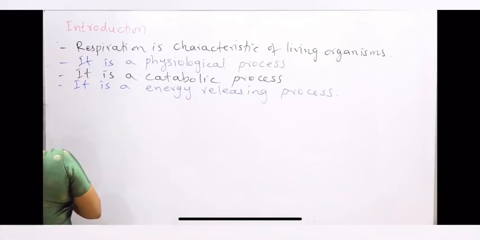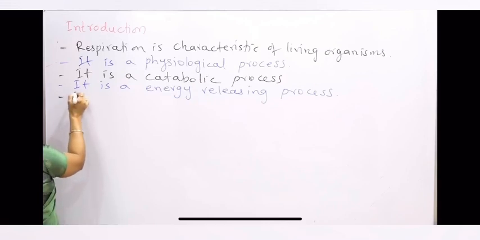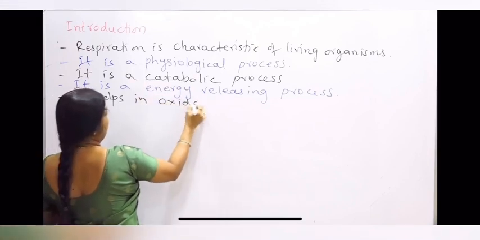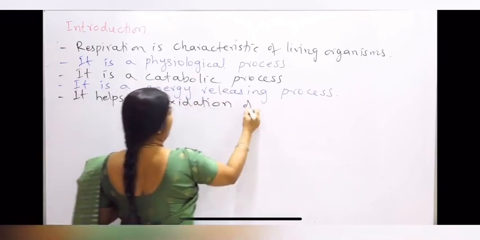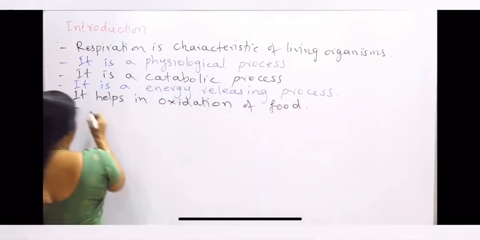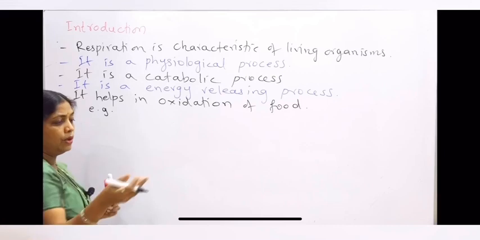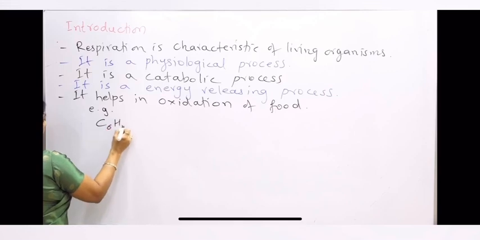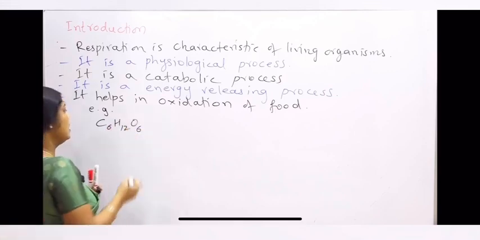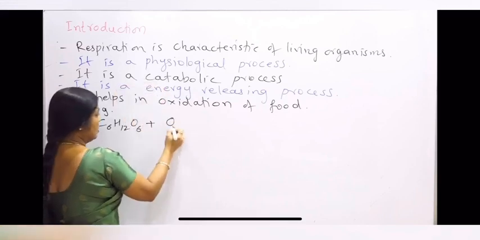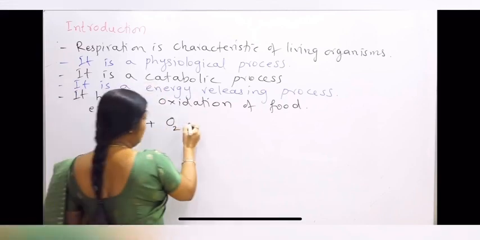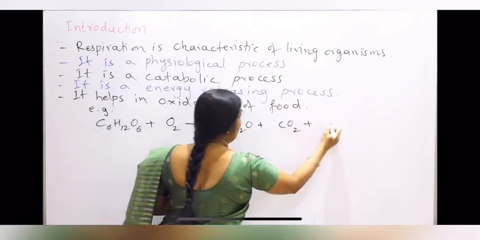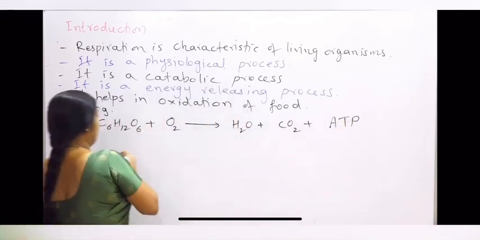So respiration is a process which helps in oxidation, catabolism or breakdown of food. I will take an example. Say the simple food, the digested and absorbed food that has entered the cell, say glucose, C6H12O6. Now in the presence of oxygen, this glucose will break down, producing water, carbon dioxide and energy, which is in the form of ATP. You can balance this reaction.